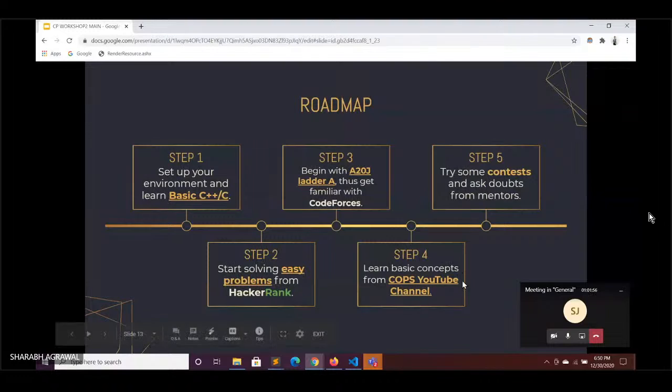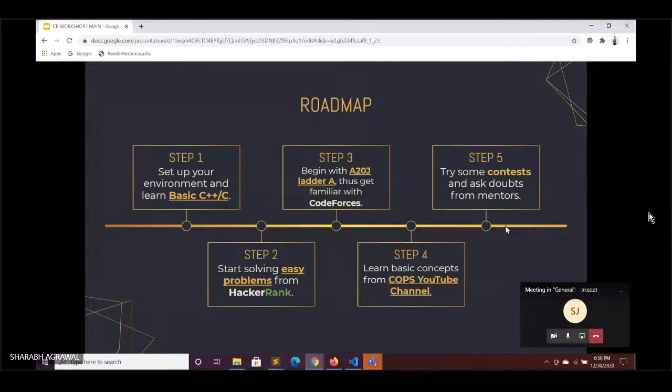Then step 4 is learn basic concepts from the COPS YouTube channel. If you have done the implementation questions and you are familiar with CP, then now comes the time when you should learn new concepts and apply those algorithms or data structures in contests. So you have to learn basic concepts, and we have made the COPS YouTube channel, which has a beginner playlist where you can easily find those.